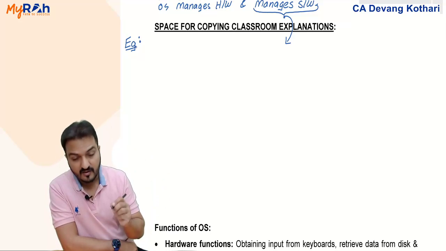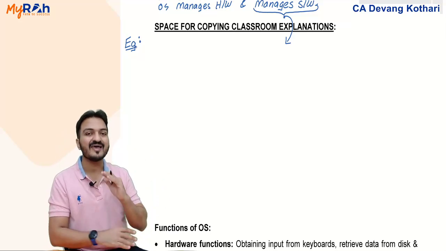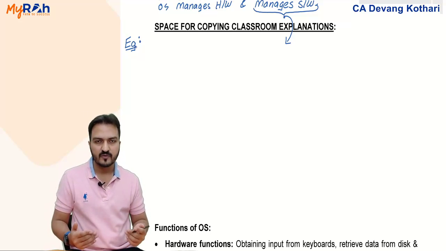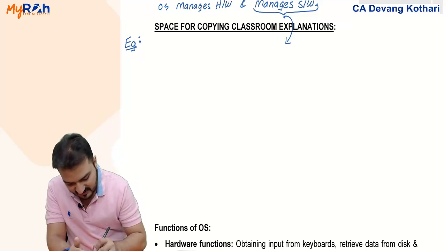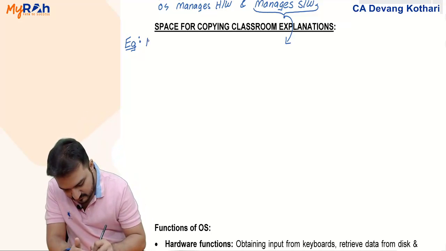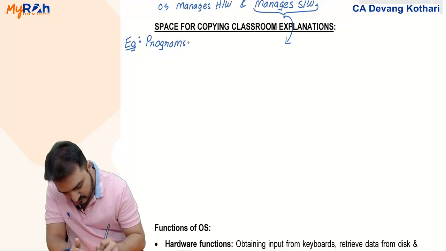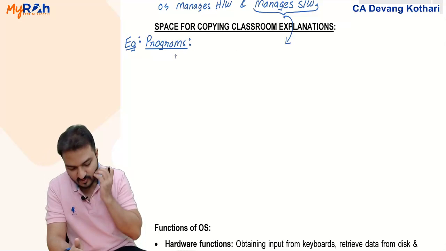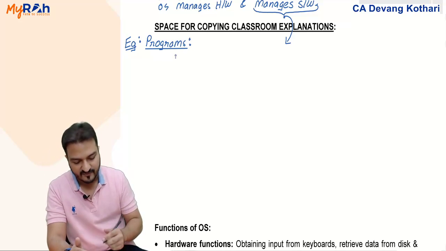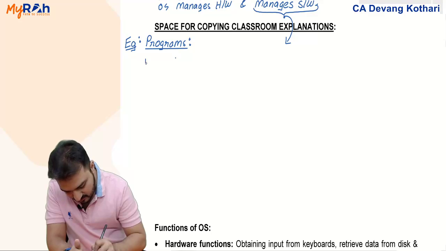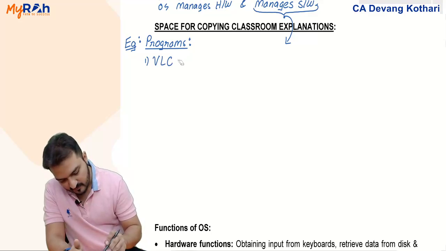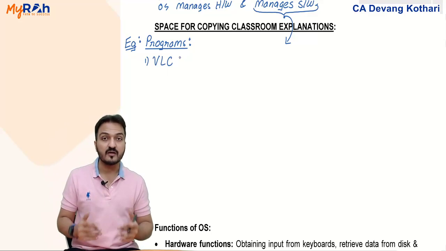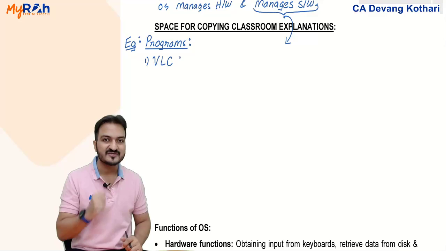Say, in any computer, whenever any processing is supposed to be done, whatever programs I process, for example, I am using programs like VLC player. If I want to listen to some songs or watch a movie, then the program that I use is number one, VLC player. A program is basically a set of instructions.